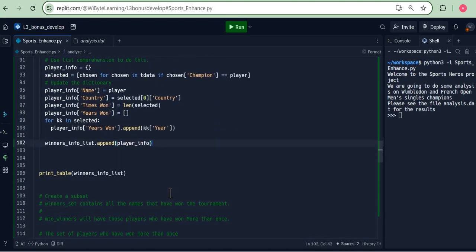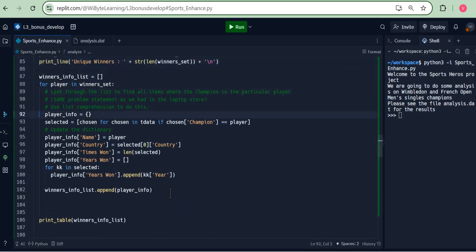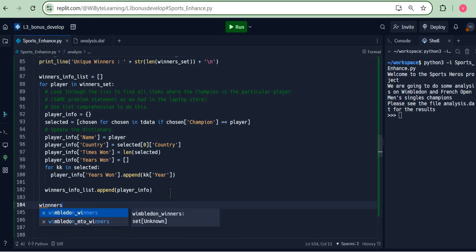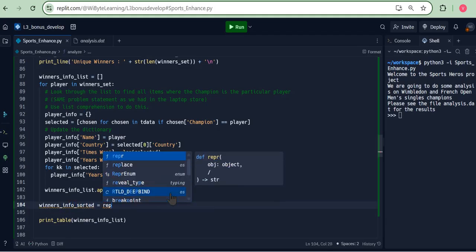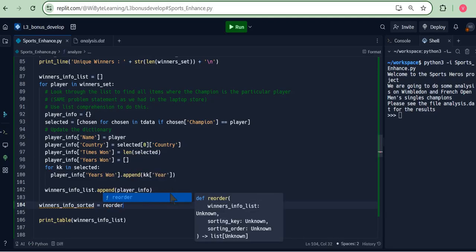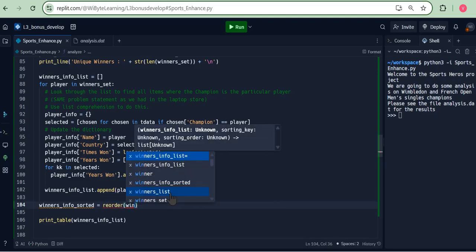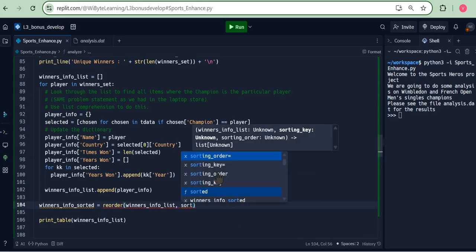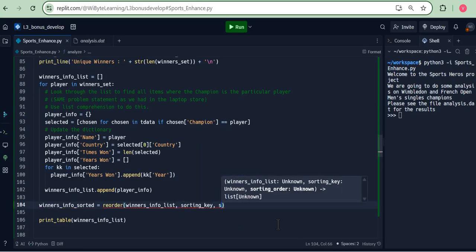Now over here, let me be careful with the indentation. It has to be outside the for loop. So I'm going to say winners info sorted is equal to reorder. So let us just reorder this list, that is basically winners info list. And there I can just go and pass sorting key and sorting order. And this should really be okay.